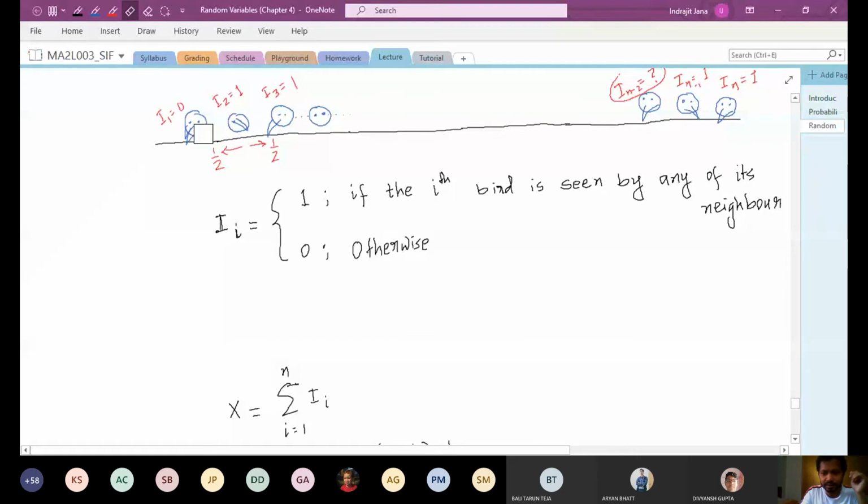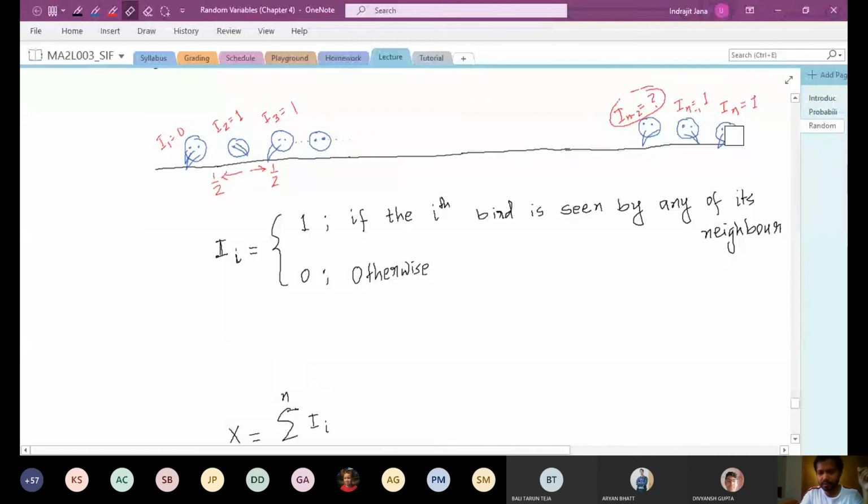Only thing that matters is that it's seen by any of its neighbors. Since the second bird is seen by the third bird, therefore I2 is equal to 1, which means I count the second bird towards the fact that it is seen by one of its neighbors. Similarly for I3, that's the third bird, and I see that the third bird is seen by the second bird, therefore I3 is equal to 1, which means I count the third bird towards x. So x is counting the number of birds who are seen by their neighbor, and so on.